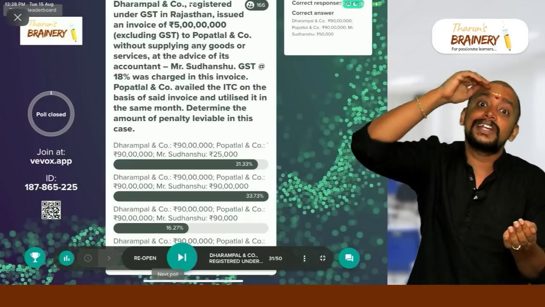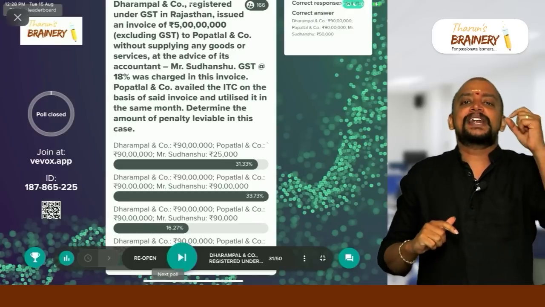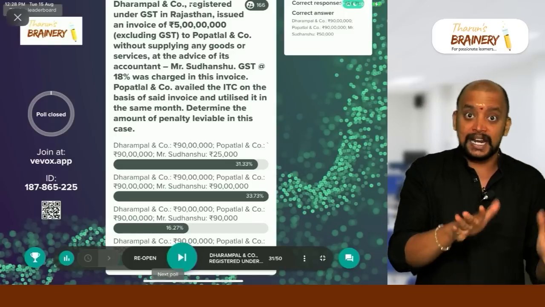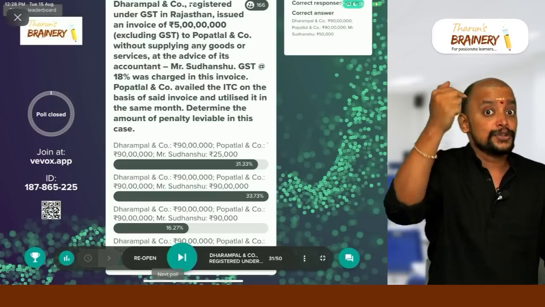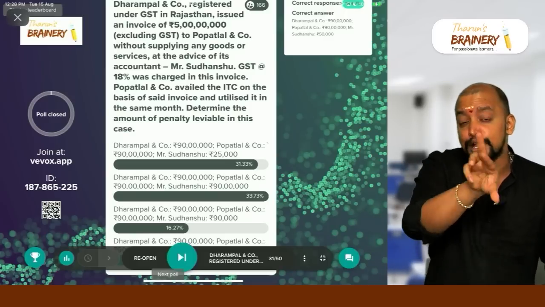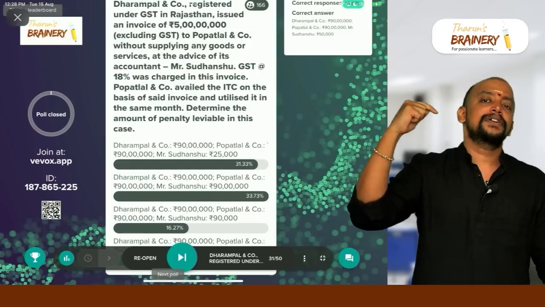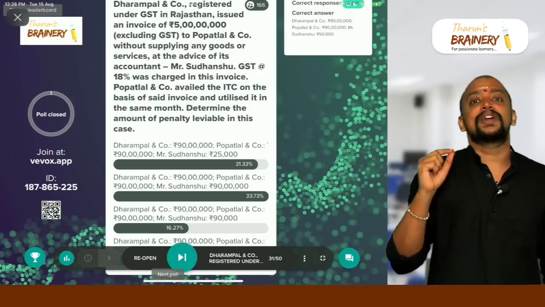If Sudhanshu retained the benefit, then it is 122 subsection 1A and the penalty on Sudhanshu will be 90 lakhs, that is 100% of the ITC passed on. But Sudhanshu is not retaining any benefit, so automatically it will come under 122 subsection 3. 122 subsection 3 will be general penalty up to 25,000.